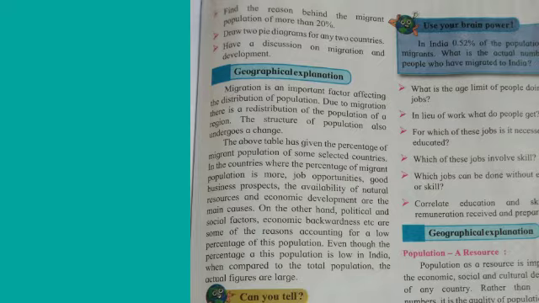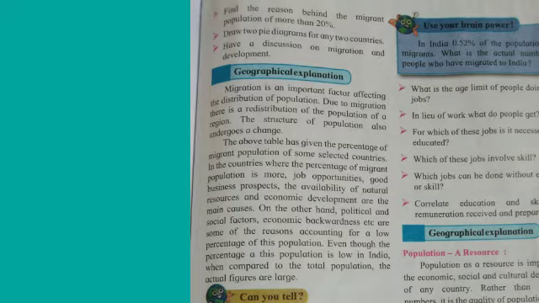Geographical explanation. Migration is an important factor affecting the distribution of population. Due to migration, there is a redistribution of the population of a region. The structure of population also undergoes a change. The above table has given the percentage of migrant population of some selected countries.